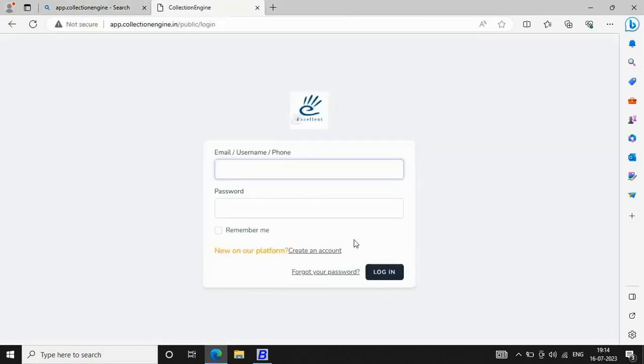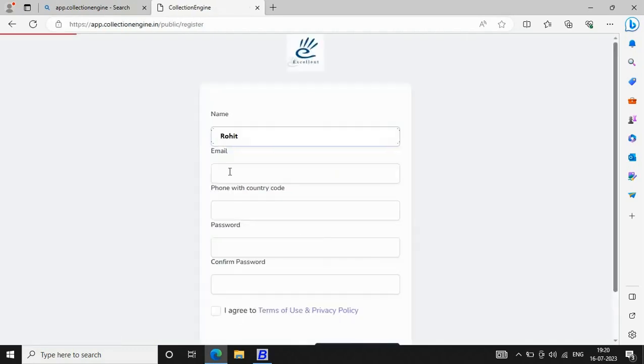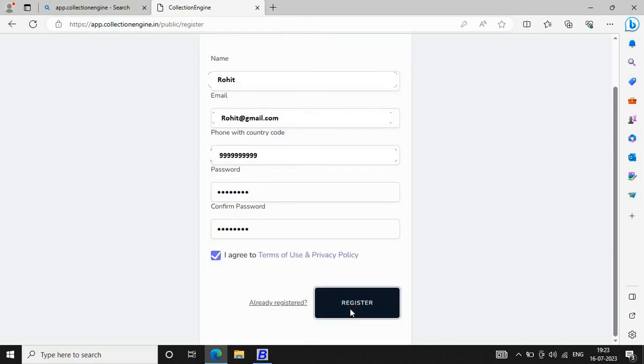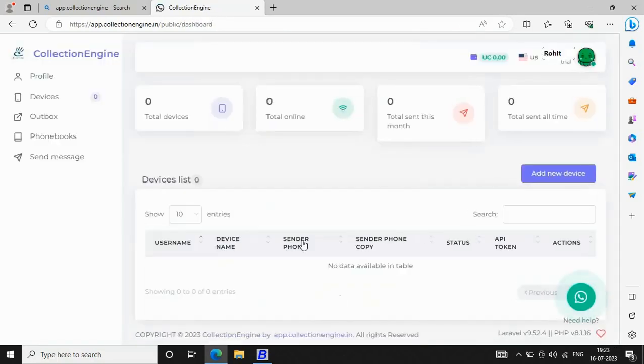Now if you already have an account, then you can log in with those details, and if you do not have an account, then you can use the create account option. Specify the name, email ID, phone number, password, and re-enter the password for confirmation. Enable the checkbox I agree to terms of use and privacy policy and click the register button. On clicking the register button, it will redirect you to the next screen and you can see your account has been successfully created. But username, device name, sender phone, all these options are currently blank because we have not yet